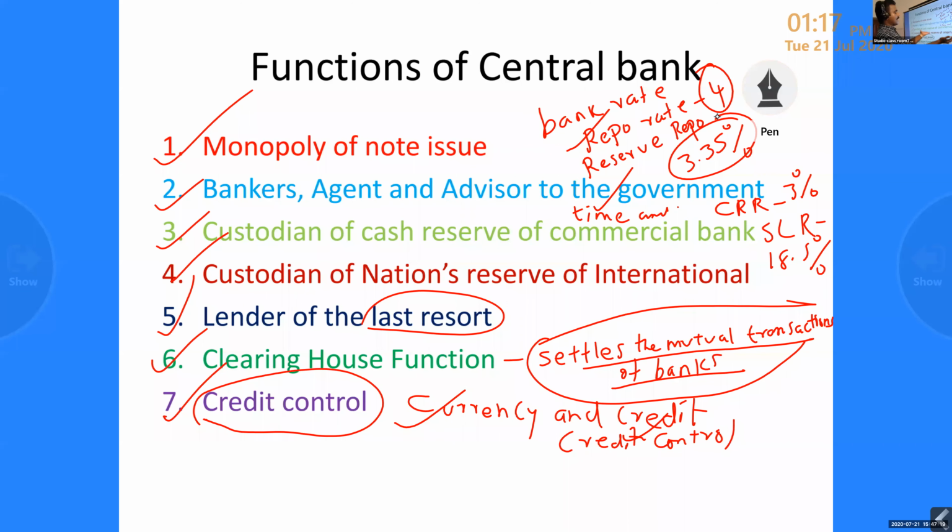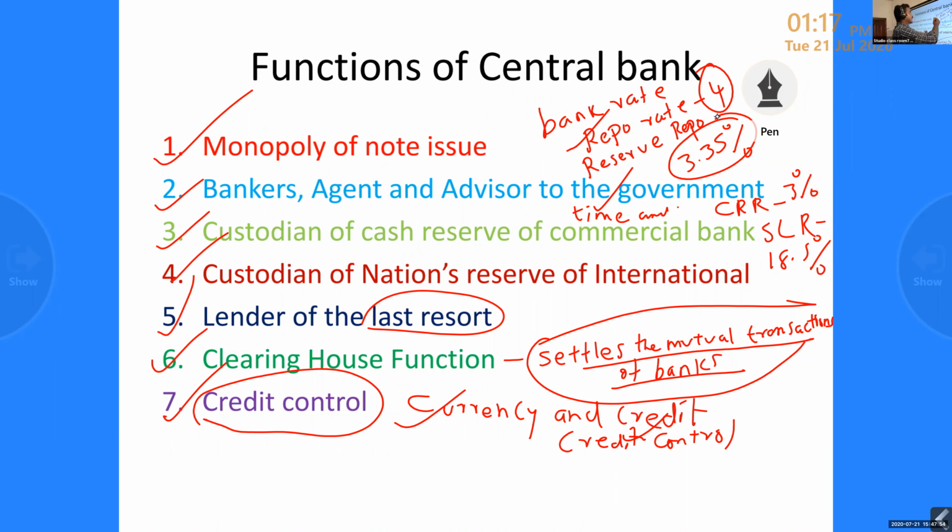You can see Reserve Bank Governor Shaktikant Das now. Sometimes, on the basis of the situation, they change it. According to the COVID situation, they changed the reverse repo rate. They reduced the interest rate because the people had no money, since they had no work. So they reduced the repo rate and reverse repo, then fixed a moratorium. Up to August, the public doesn't need to pay the loan amount now, but they have to pay interest. That is another disadvantage. But through this bank rate, we can control the volume of credit.